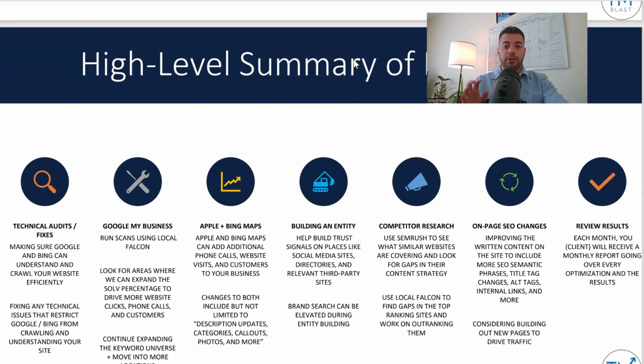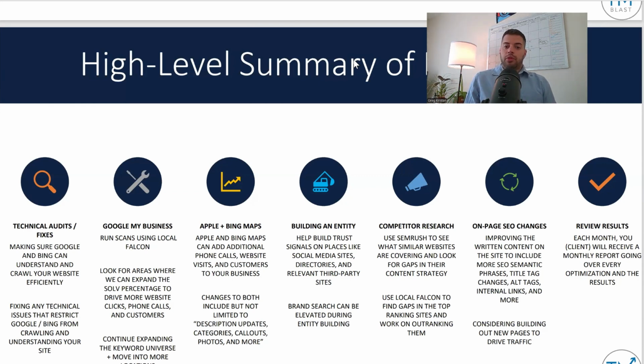Google My Business is, I would say, about maybe 80% of the SEO strategy. So focusing on the map pack, getting you into more areas around your radius for non-brand keywords. Apple and Bing, I put at about 10% or so of your total activity, or somewhere around that. Every industry is a little different, but that includes directions, website clicks, phone calls, any other KPI that might matter.